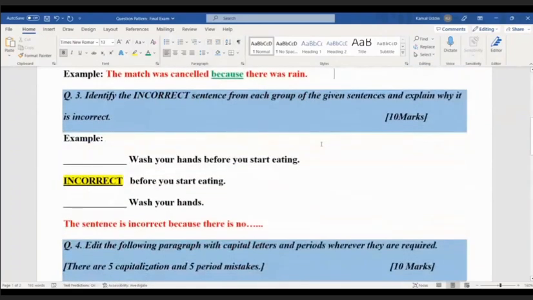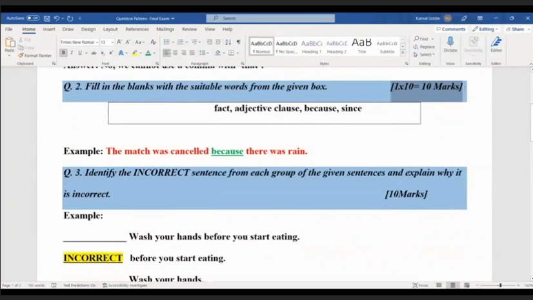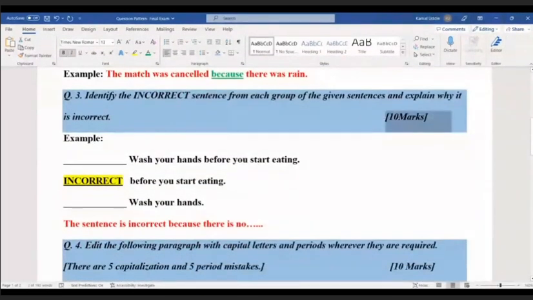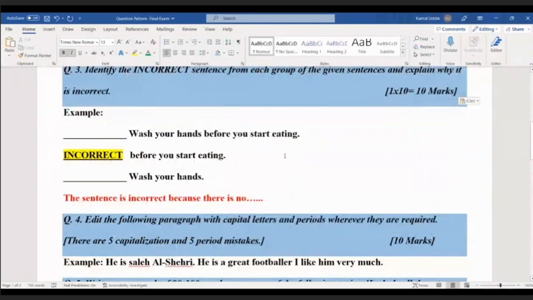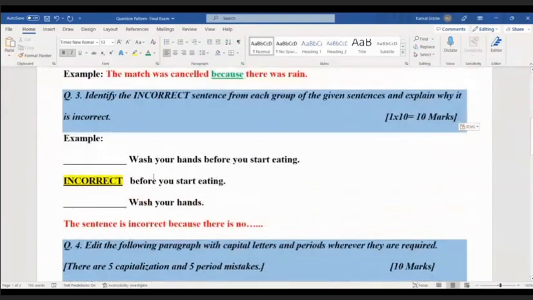The next type of question is: identify the incorrect sentence from each group of the given sentences and explain why it is incorrect. There will be sentences, and you have to find out one sentence which is not correct. When you find it, you have to explain why the sentence is not correct. Examples are given here.